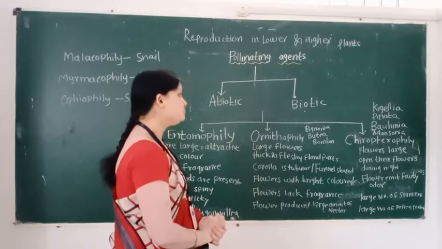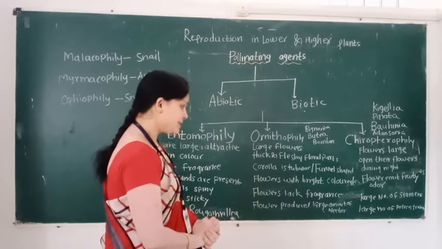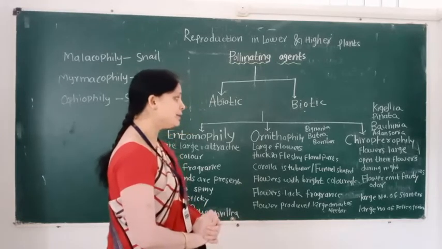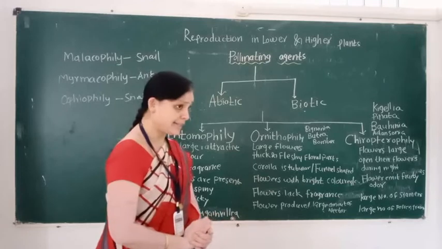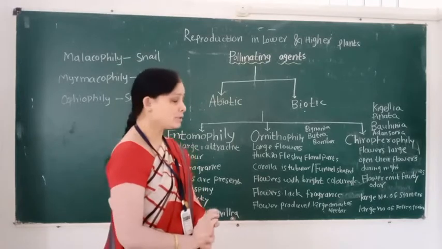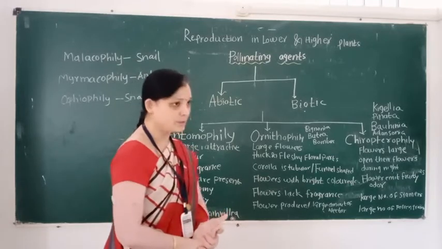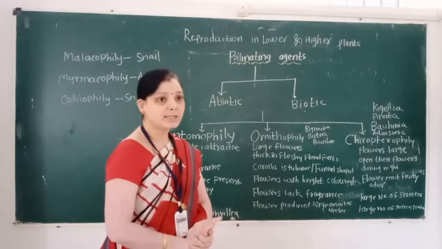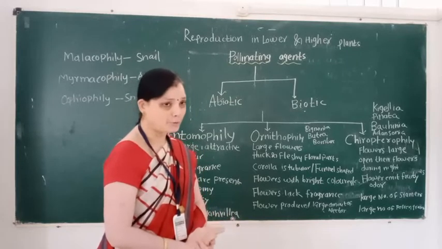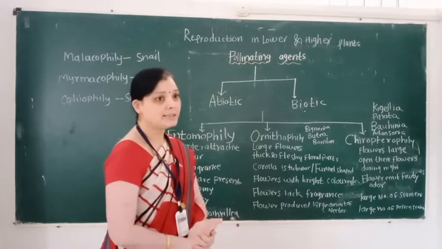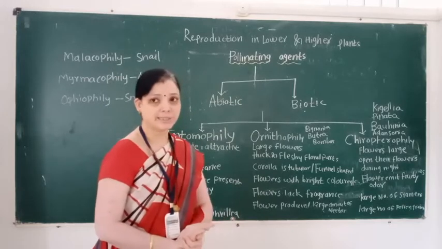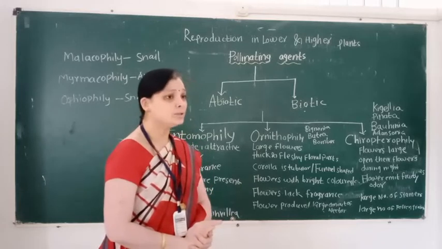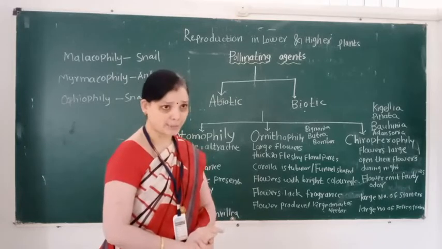Examples of Cheiropterophily are Kigelia, second example pinnata, third Bauhinia, and last example Adansonia. These are examples of Cheiropterophily. So these three subtypes of biotic pollinating agent are classified or categorized into abiotic and biotic.